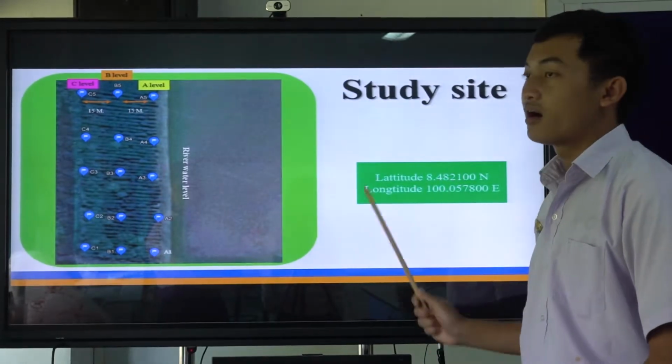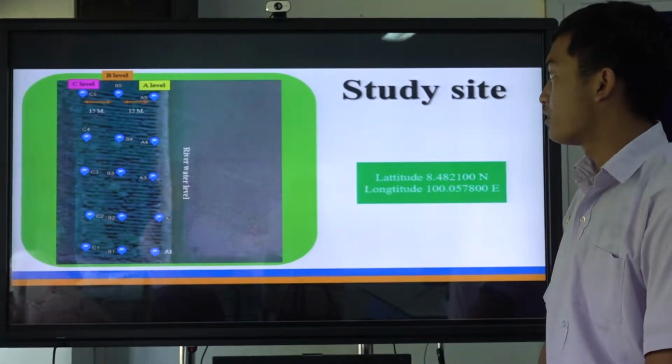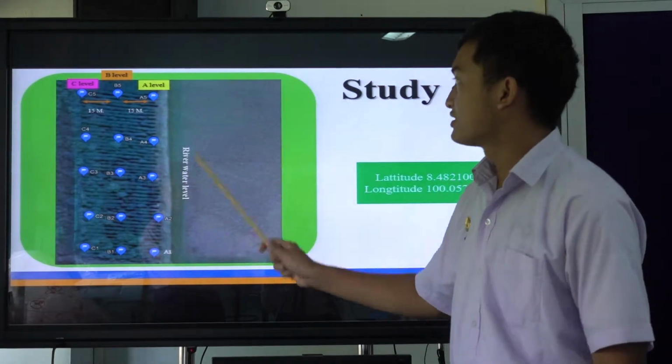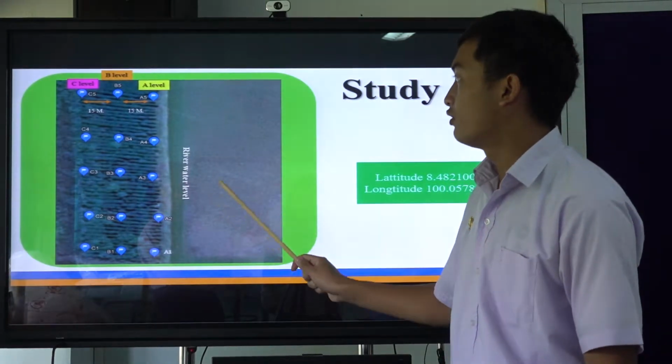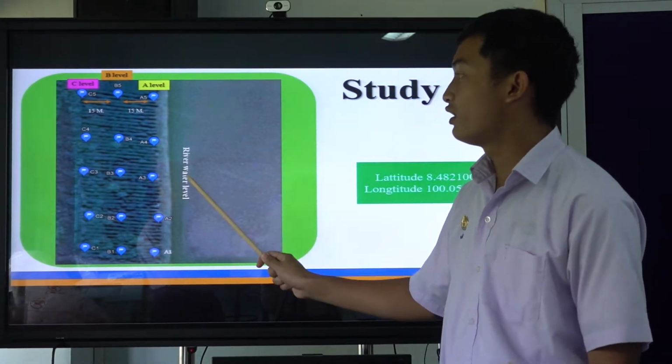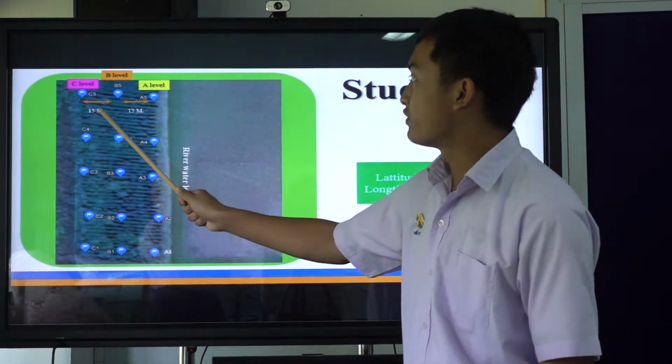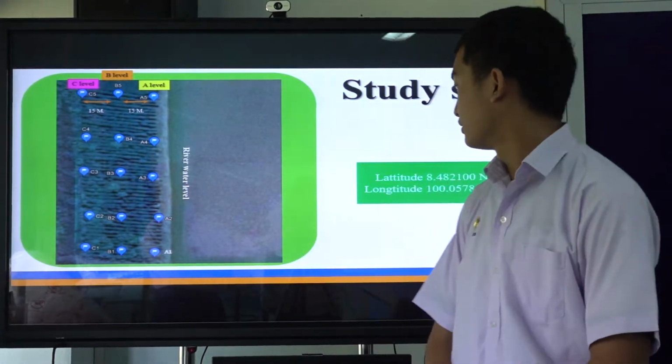This is our study site. We separate it into 3 levels. The first level is A level, next to the river level, and B level is 15 meters next to the A level, and C level is 15 meters next to the B level.